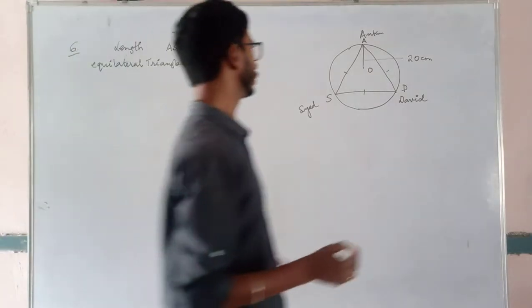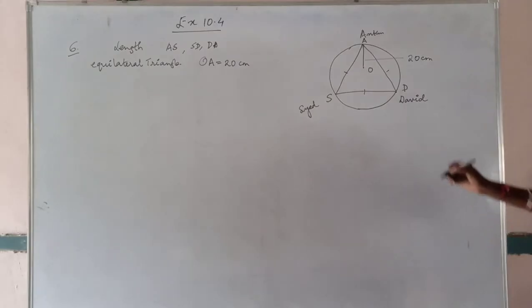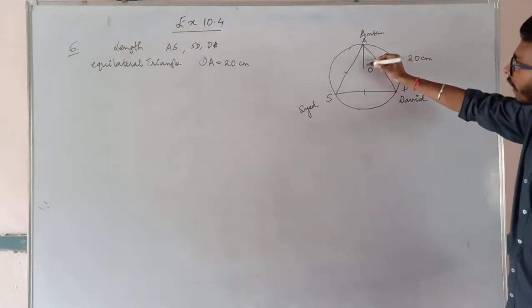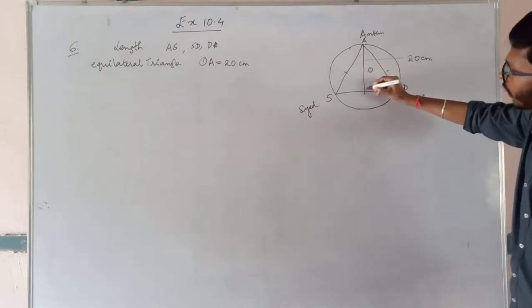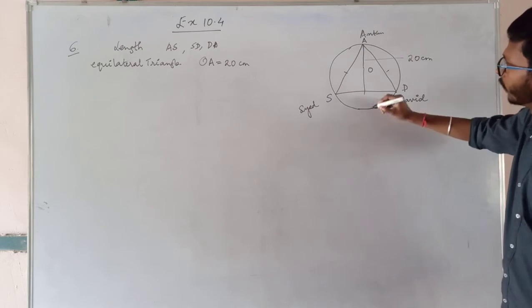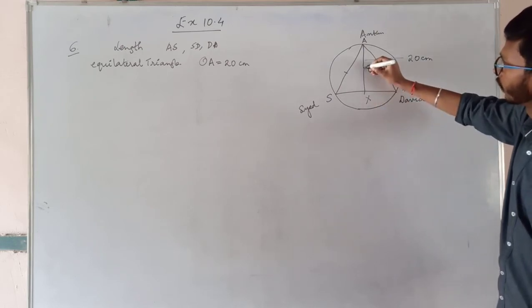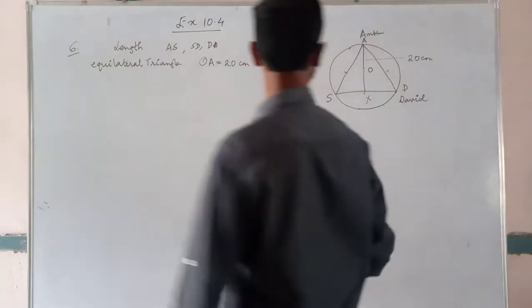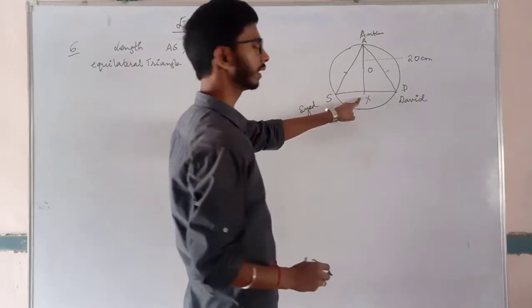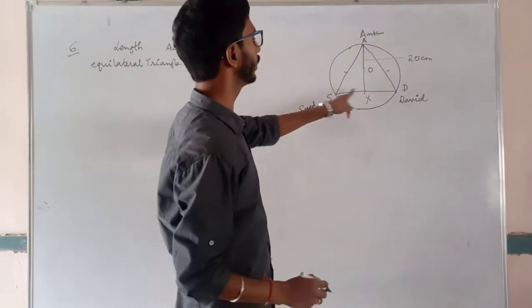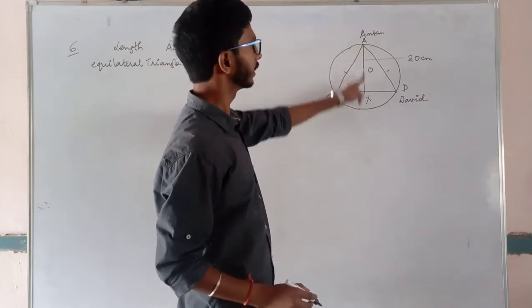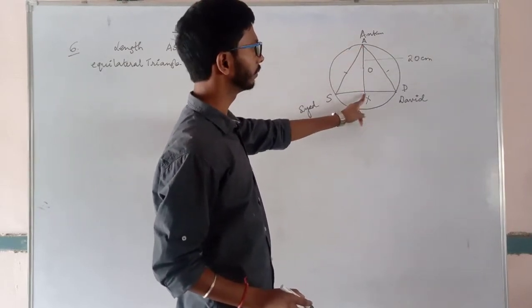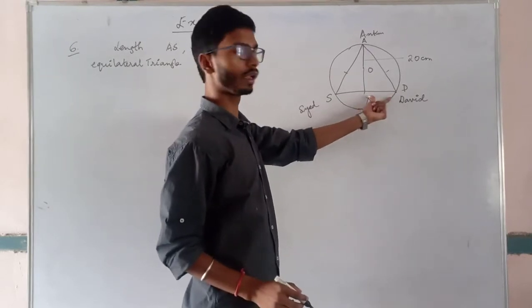Now what we'll do is extend this line from the center O, up to, say, X. Now this line will be the median. Remember, in an equilateral triangle, if I draw a line from one vertex to the base, that line becomes the median, meaning these two parts will be equal.